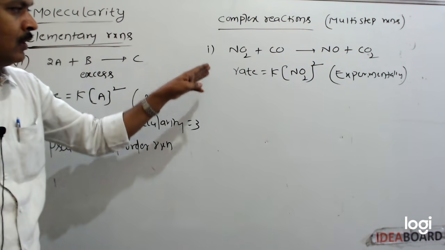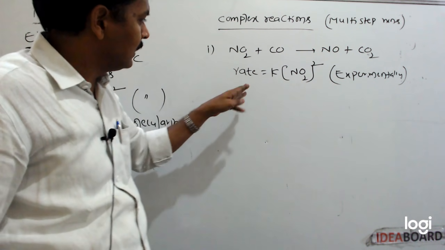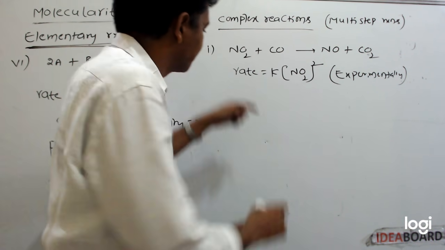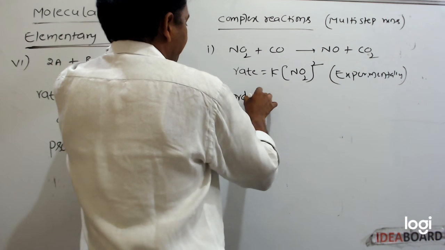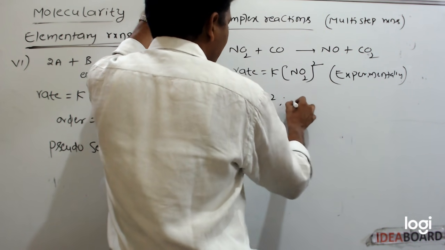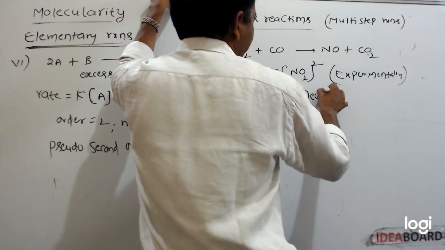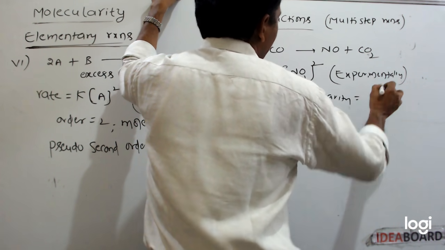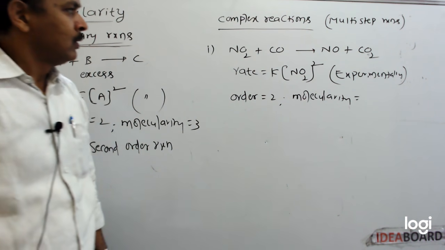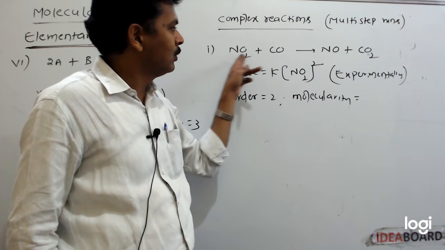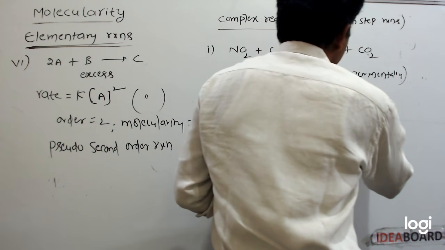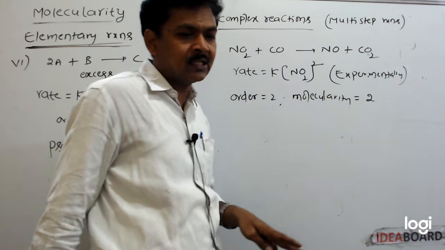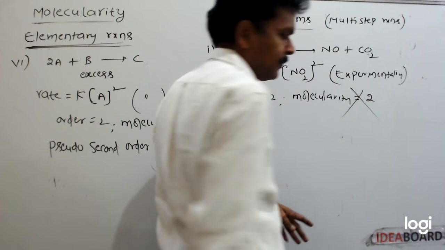So order is equal to 2. Molecularity seems to be 2. But is it correct? This is not correct.